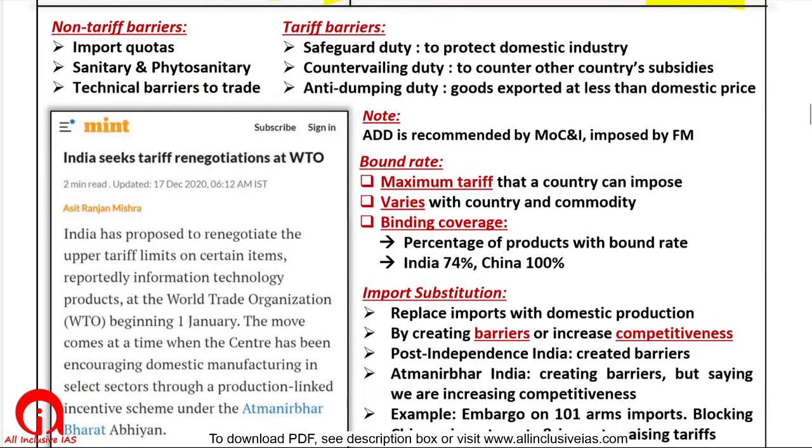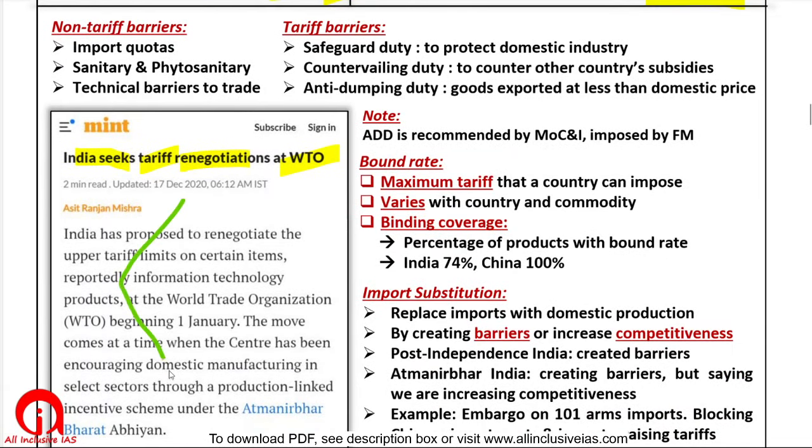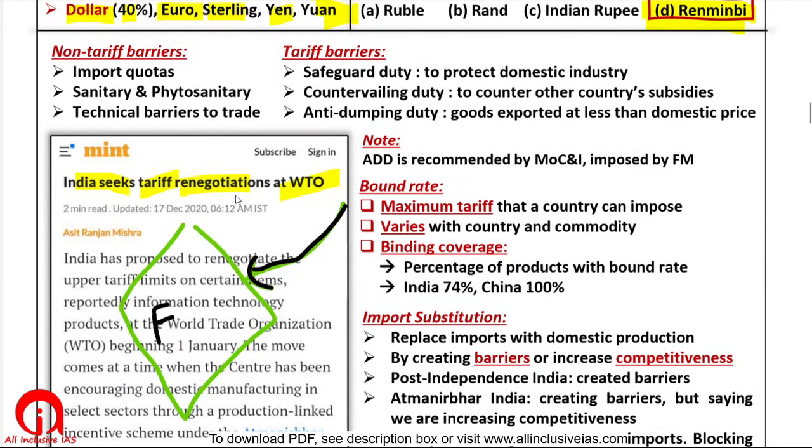Now there was this news that India is seeking to renegotiate the tariffs at WTO. See, when we import something, let us say India is importing something, but we want to protect our domestic factories. So how do we prevent the cheap imports? Two things we can do. We can either create a non-tariff barrier. That is, we will put some quota that only this much quantity of something can be imported.